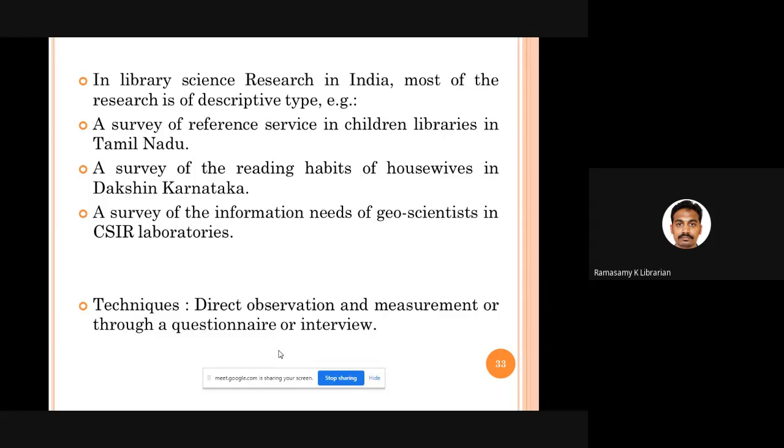In library science also, we have many research studies which are descriptive in nature. For example, we are doing a survey of how reference service is going on in school libraries, in children's libraries in Tamil Nadu. Or you want to find out the reading habits of housewives from Dakshina Karnataka. Or you want to do a survey on information needs of geoscientists in CSIR laboratories. All these are descriptive research studies. And what kind of tools can you use? You can use observation, questionnaires, and interviews in the descriptive research method.